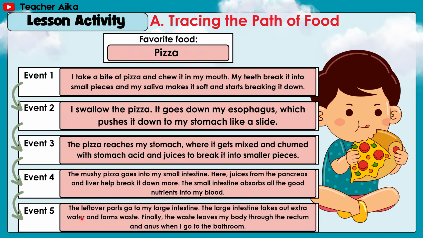Event number 5, the leftover parts go to my large intestine. The large intestine takes out extra water and forms waste. Finally, the waste leaves my body through the rectum and anus when I go to the bathroom.